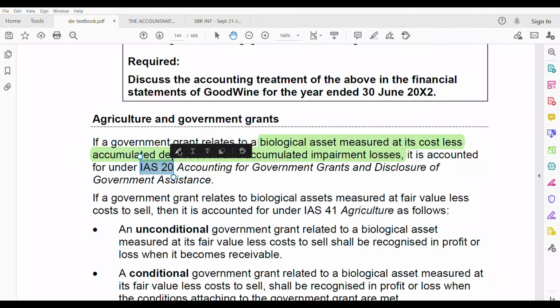Then you cannot say it is IAS 41. If the government grant relates to biological assets measured at fair value less cost to sell, then it is accounted for under IAS 41. So there's a difference: if it is measured at cost, IAS 20; if it is measured at fair value less cost to sell, IAS 41. So you have to see what the government grant relates to.